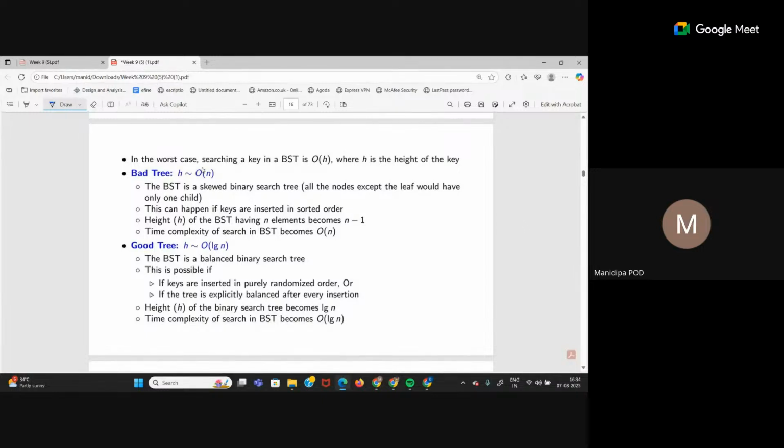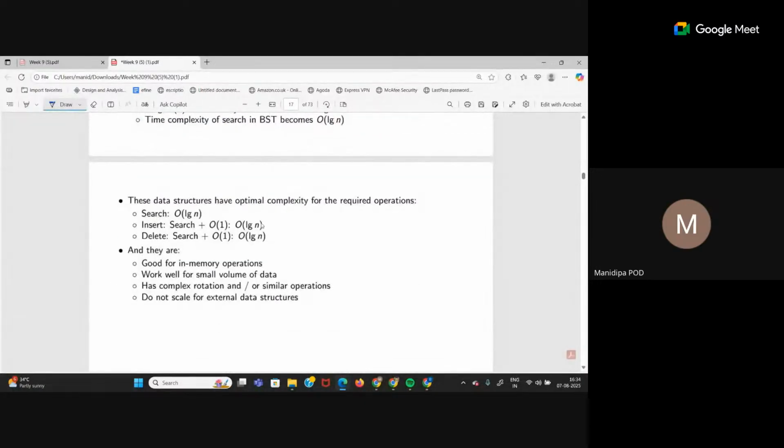The bad tree is where the height is order of n. That is your skewed binary search tree. It means I have to go through all of the elements to reach the last element if that is what I'm searching for. In the case of a good tree, the height is log n. That means at every step of the search you are always discarding half of the tree. That's why it is log n. So the good tree is what we are looking for.